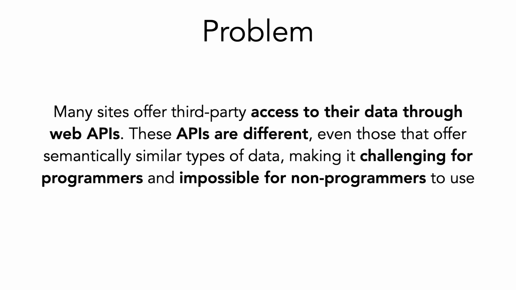Hi everyone. Today, many websites offer third-party access to their data through web APIs, but manually encoding URLs with arbitrary endpoints, parameters, authentication, and pagination, among other things, makes API use challenging for programmers and impossible for novices. In addition, each API offers its own distinct data model, properties, and methods that a new user must learn even when the sites manage the same types of data as many others.